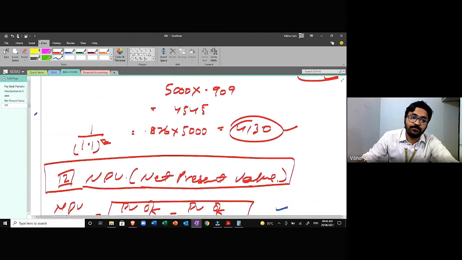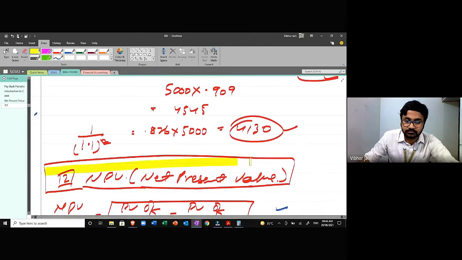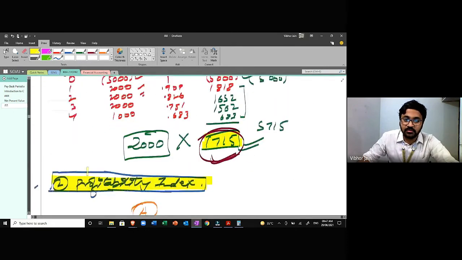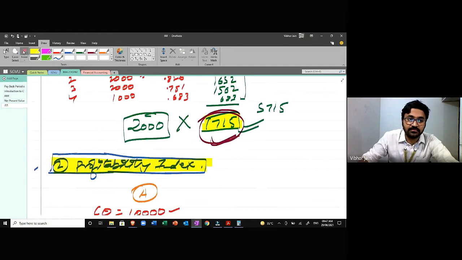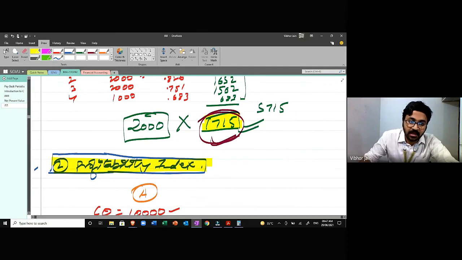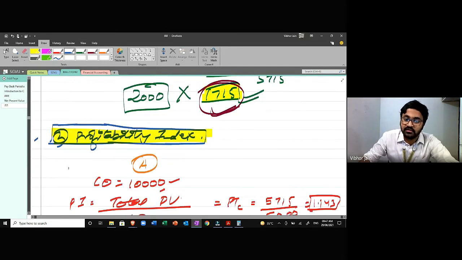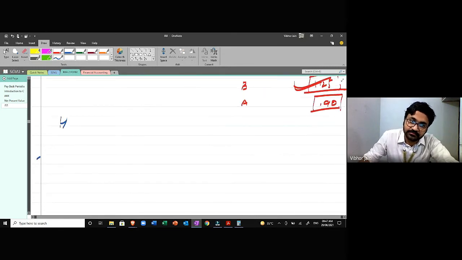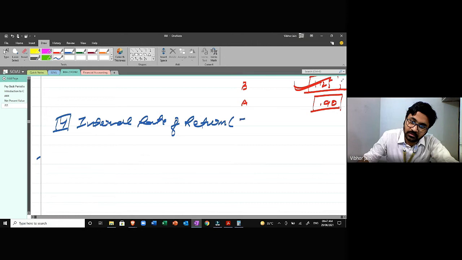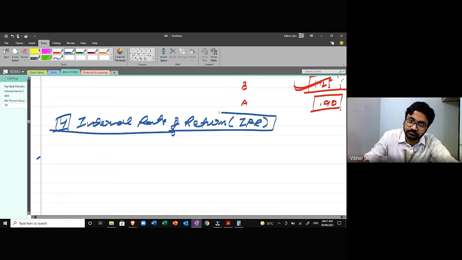Okay, this was point number two, net present value, and this is the third point, profitability index. And the last thing that we have to talk about is IRR, internal rate of return.